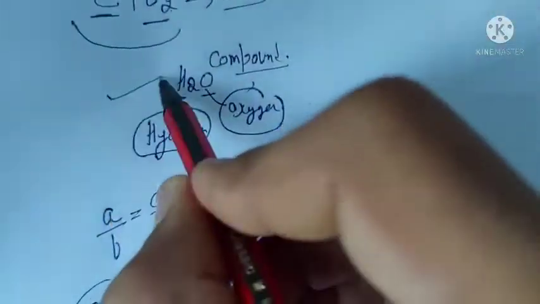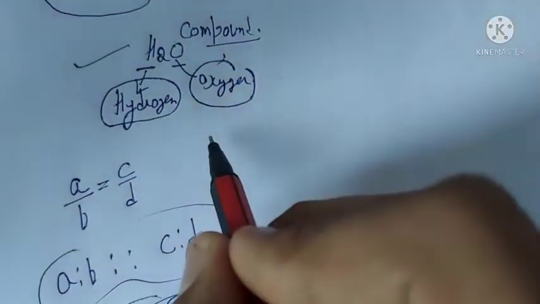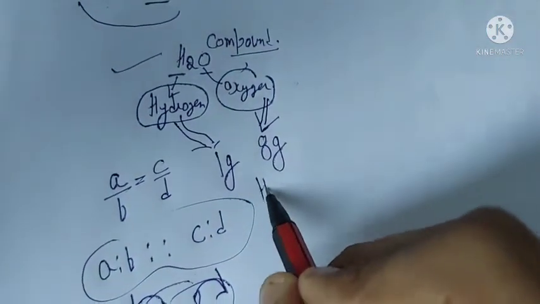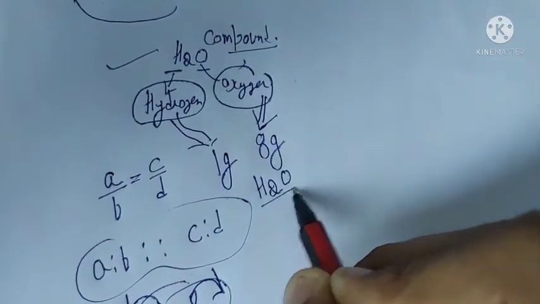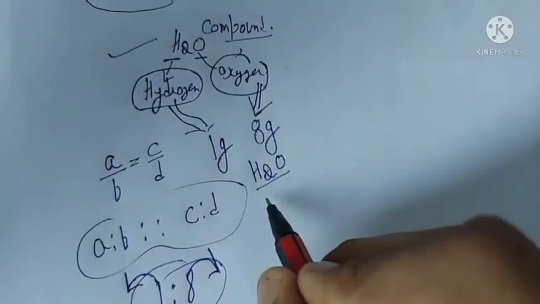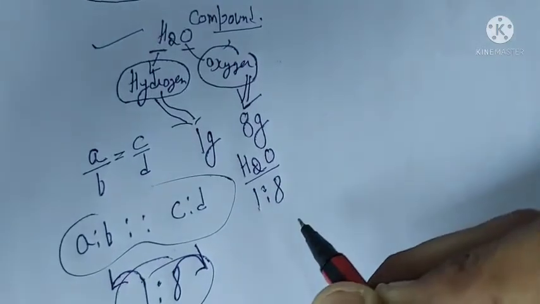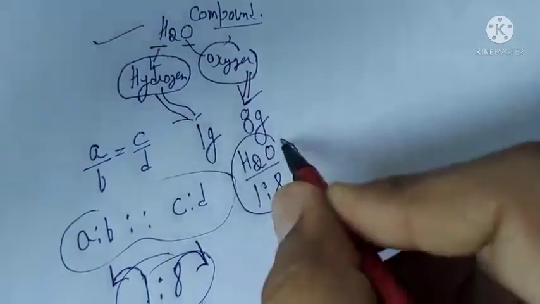When you are preparing water, you need a certain mass of hydrogen and a certain mass of oxygen. That means 1 gram of hydrogen is required and 8 grams of oxygen is required to form the compound water. So the ratio of the hydrogen mass to the oxygen mass is 1:8. It is always constant.